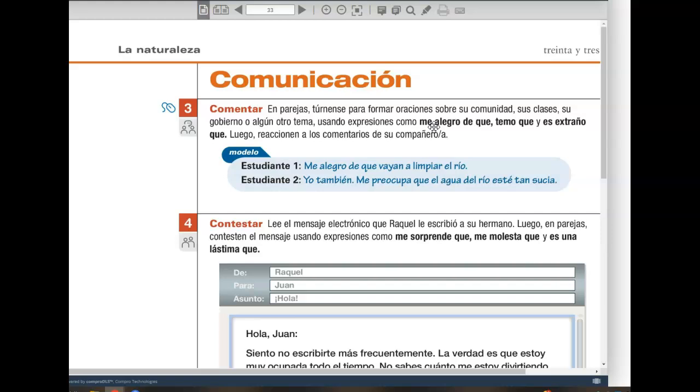And again, you pick the topic. I'm going to have you and your partner on the whiteboards create some expressions of feelings and emotions. How are things going on in this world 2020 for you, however micro or macro you want to take it. For example, me alegro que vayan a limpiar el río. I'm happy that they are going to clean the river. And remember, when you're creating these expressions, fundamentally for them to use the subjunctive, you need to have two different subjects on either side of que.